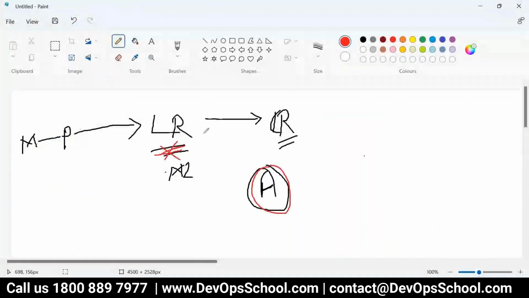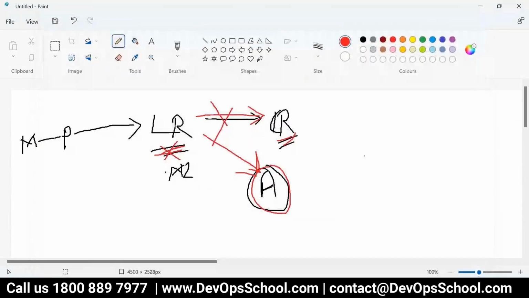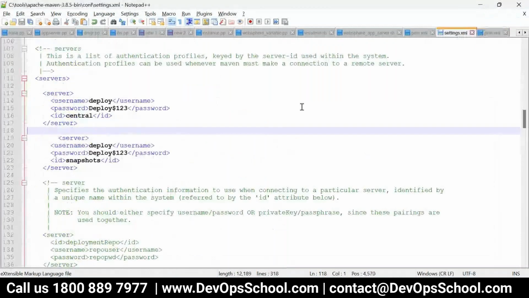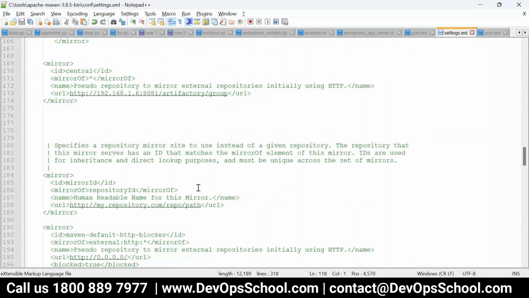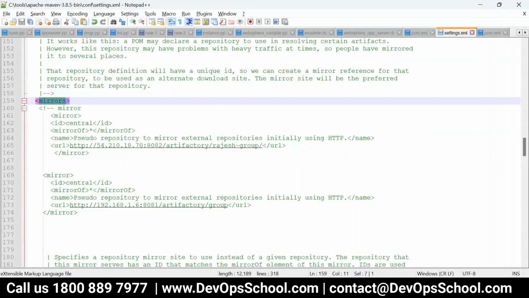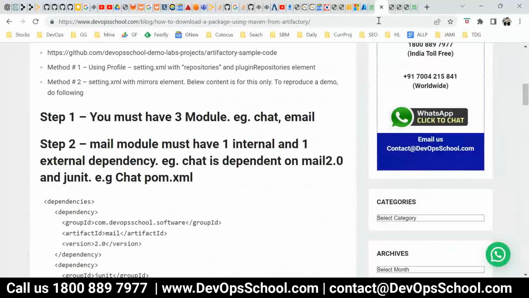So it will try to download from the central repo, but I need to tell Maven, hey Maven, don't go to the central repo, go to the Artifactory. How to do that? For that, you need to change the Maven configuration. Go to settings.xml, and here I need to modify the mirror component. Somewhere here you see the mirror component.